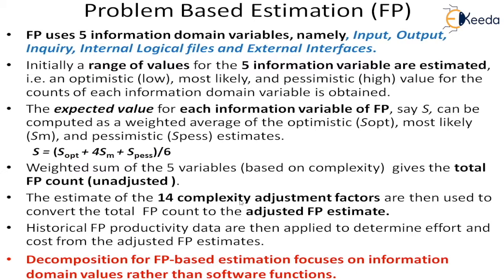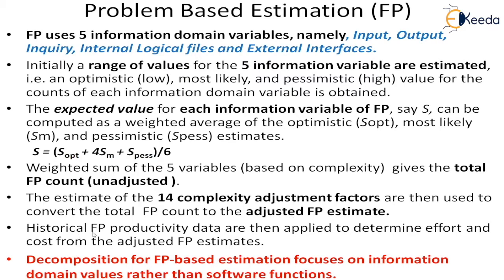We have to look at each one of them and decide the degree of influence. Then we take the sum of that degree of influence and apply it over this FP count to convert it into the adjusted FP estimate. So this is the total count sum, the unadjusted or raw FP, and after applying the factor, this is the final or adjusted FP.